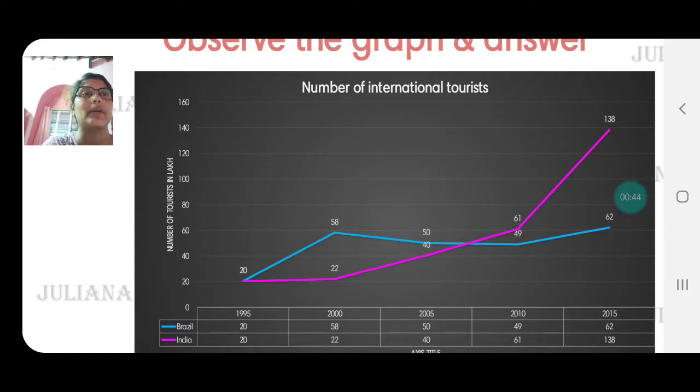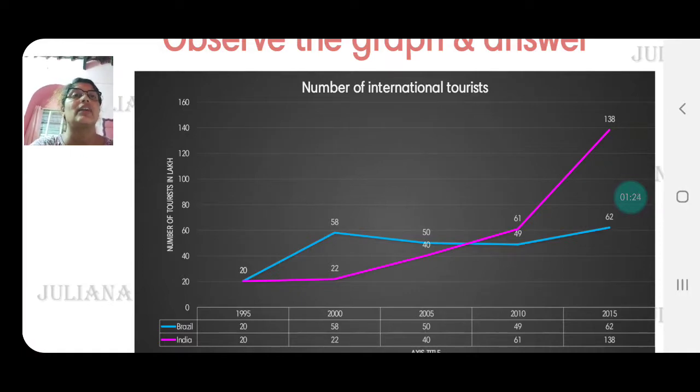What you notice about the graph straight away is that initially the number of tourists in Brazil were larger than India. In fact, in 1995, both had 20 lakh people as tourists. So in 1995 both started together, but Brazil got more tourists than India. But after 2009, around 2010, we find the pink line crossing and going beyond Brazil's number of tourists. So that's good news that tourists are attracted to India. For what reasons, we will be studying during the course of this chapter.